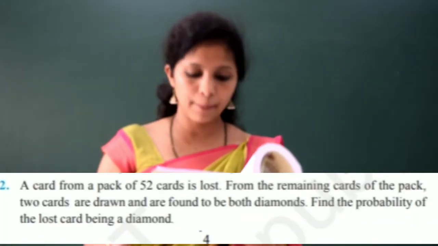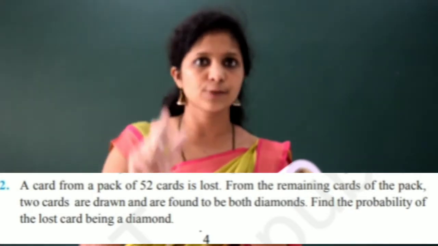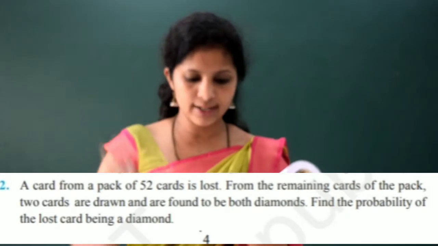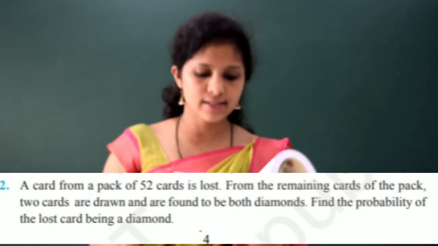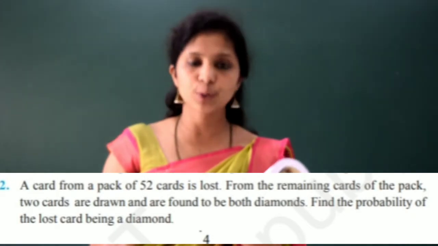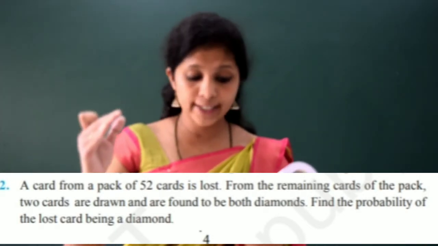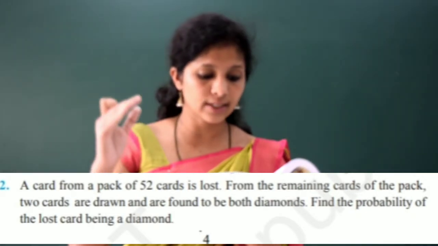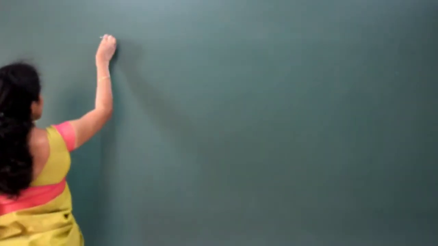Okay, let me read the question. Try to understand this. A card from a pack of 52 cards is lost. I mean, one card is lost from the pack of 52 cards. From the remaining cards of the pack, 2 cards are drawn and are found to be both diamonds. Now, find the probability of the lost card being a diamond. Is it clear? Total number of cards, you know that 52 cards are there.